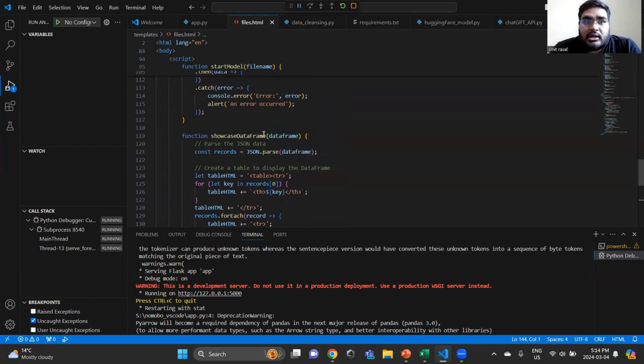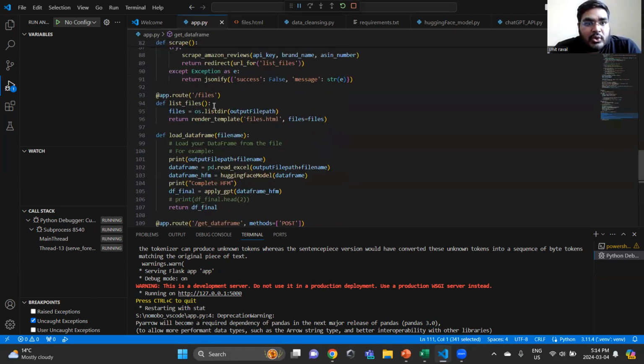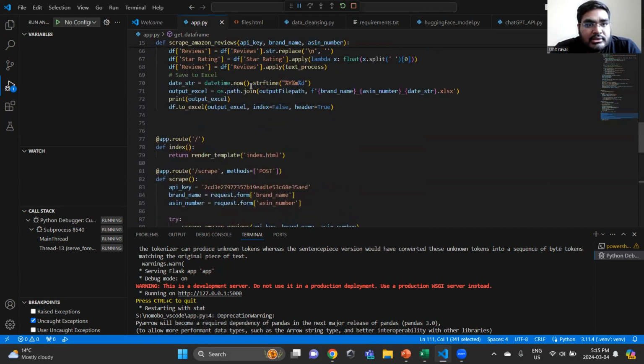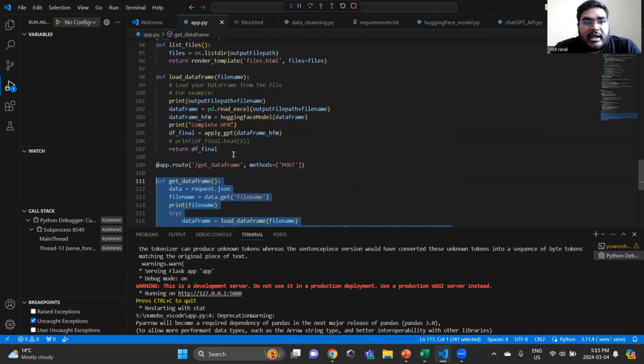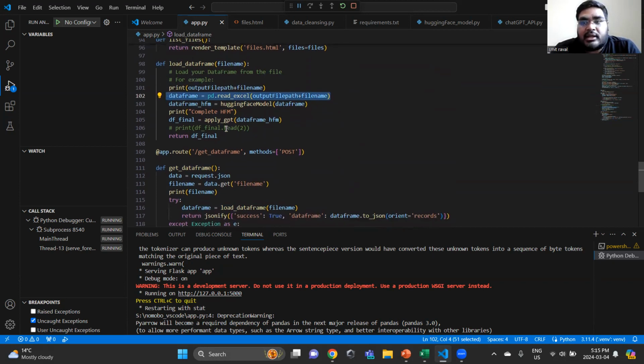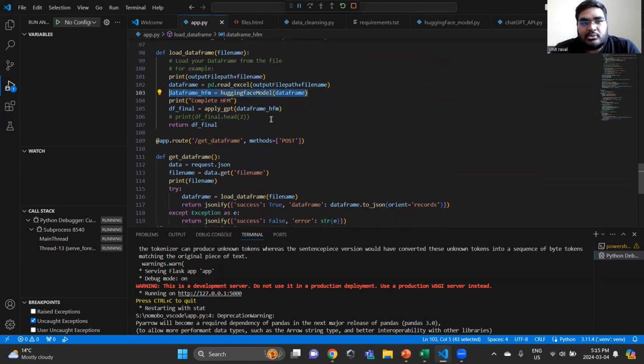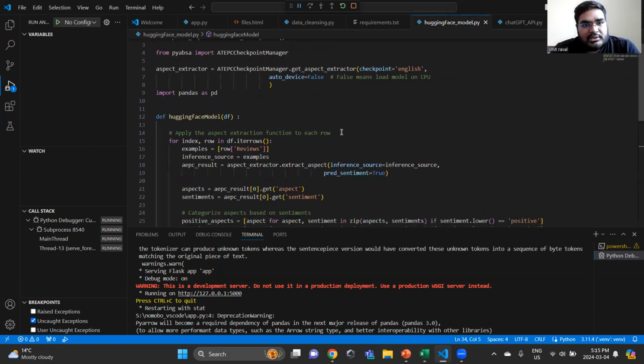When we run that, it will call the def load data frame function that will load the data frame from the file path that the user has clicked the button on. Then it will run the Hugging Face model, and then it will apply the GPT model.